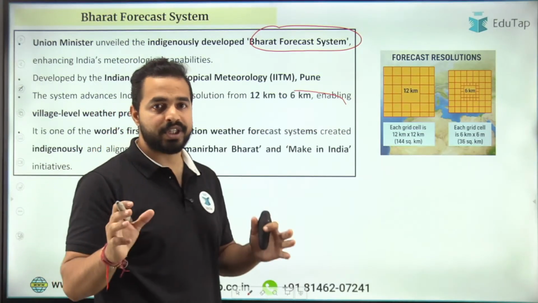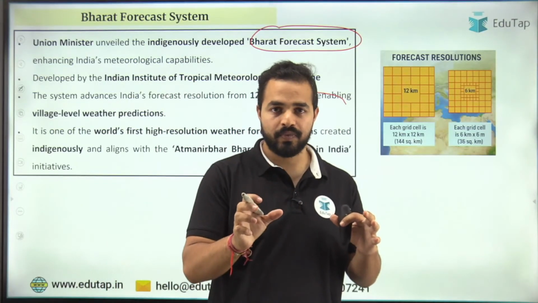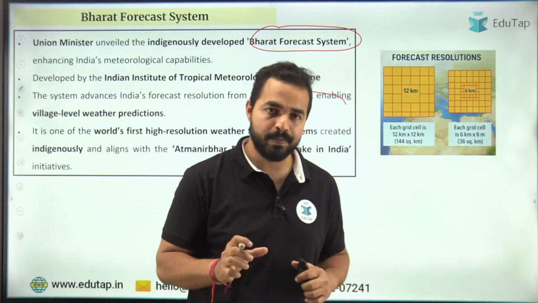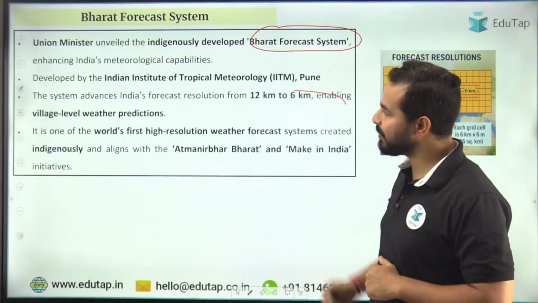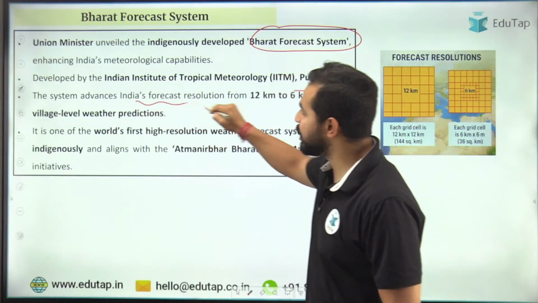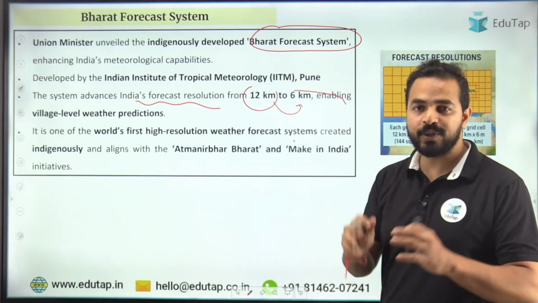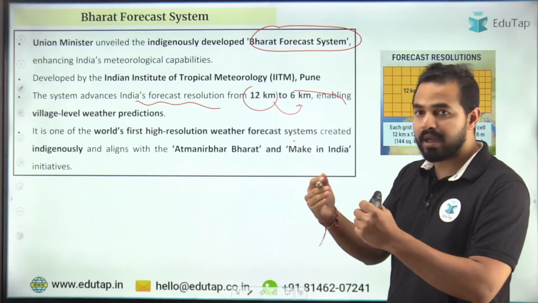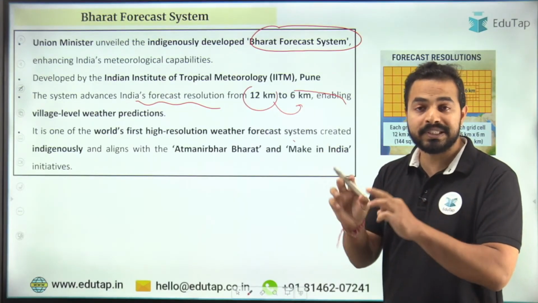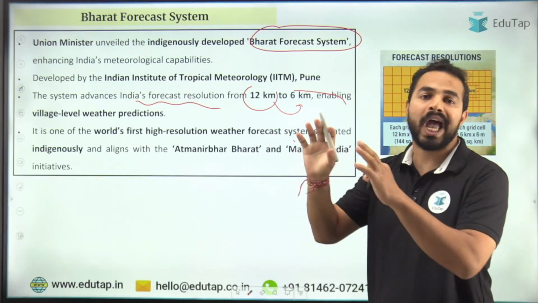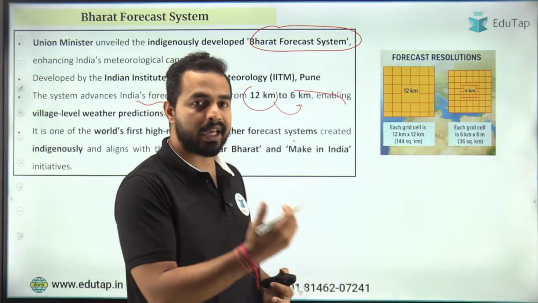और इसी चीज को अगर हम बेटर तरीके से forecast करना चाहते हैं तो उसके लिए the area which is there, which our satellites are basically assessing, it is really very important. So right now under this revamped, under this new Bharat Forecast System, what we have done, जो इंडिया का forecast resolution है, we have basically increased it from 12 किलोमीटर to 6 किलोमीटर. So काफी स्टूडेंट सोच रहे हैं कि increase कैसे किया है. Seriously, पहले हम काफी एक certain distance से उसको करते थे, right? तो पहले 12 किलोमीटर का एरिया रहता था, but अब हम 6 किलोमीटर पे deep analysis कर पाएंगे in order to identify what exactly is the speed of the wind, how exactly the clouds are there.